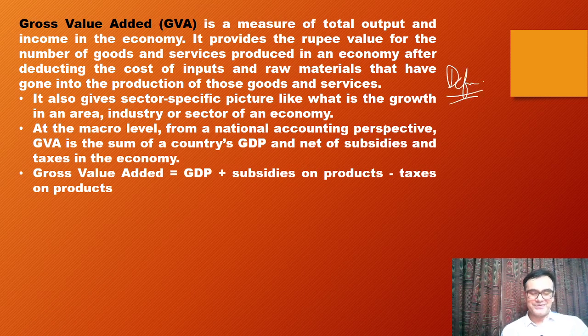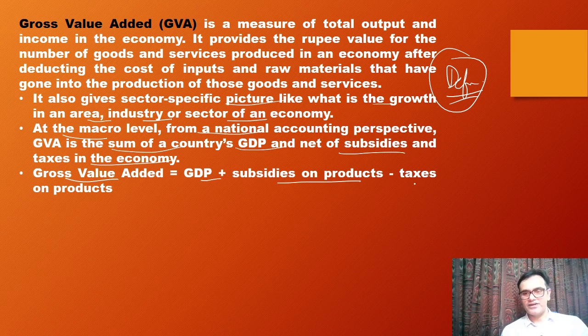Okay, as we will be doing the MCQs of the last 20 years, you will actively come to realize this. Now it also gives a sector specific picture, like the growth in agriculture, industry, or a particular sector of the economy. At macro level, from a national accounting perspective, GVA is the sum of a country's GDP and net subsidies and taxes in the economy. So GVA is equal to GDP plus subsidies on products minus taxes on products. So essentially, you must remember the relationship between the GVA and GDP as well.